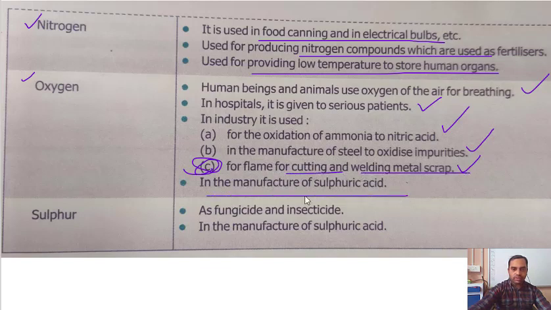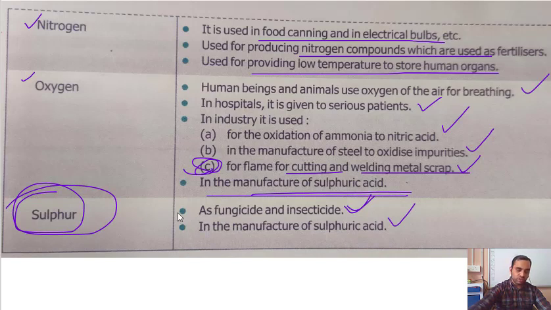In manufacturing of sulfuric acid also oxygen is used. Sulfur is used as fungicide, insecticide, that means it is generally used for medicinal purposes. In manufacturing of sulfuric acid also it is used, because sulfuric acid contains sulfur, obviously sulfur will be used.